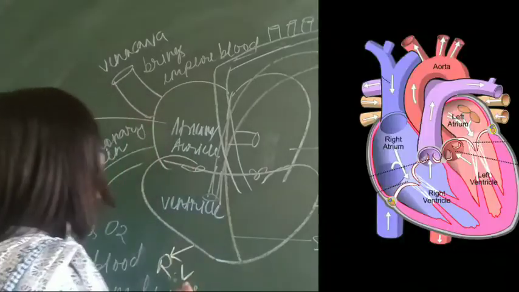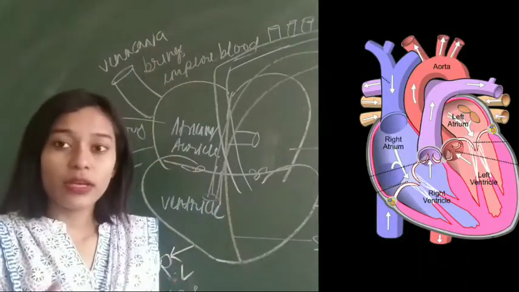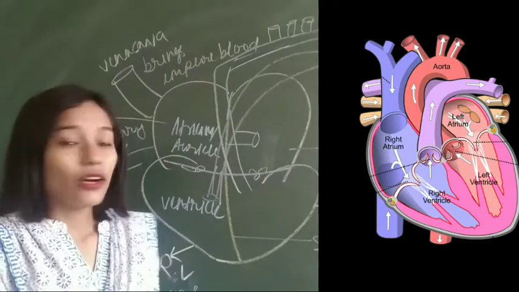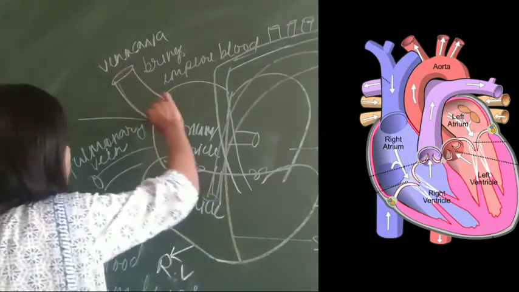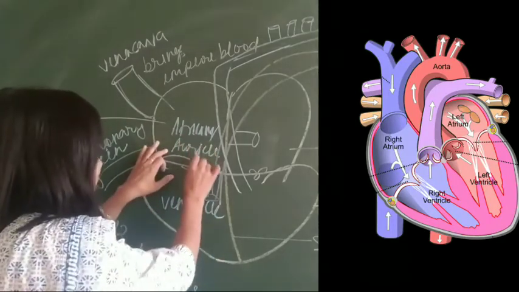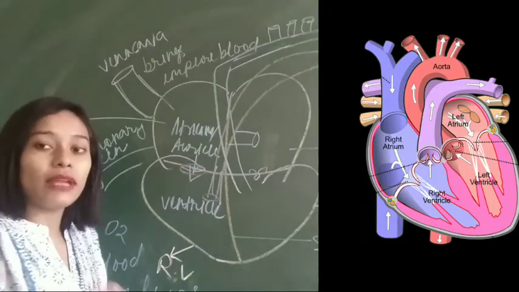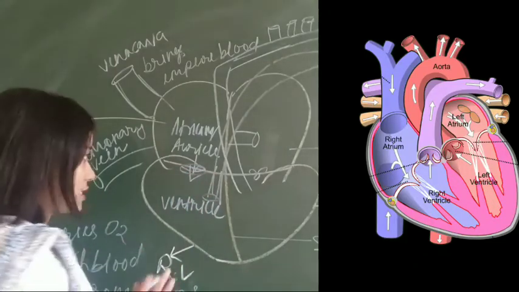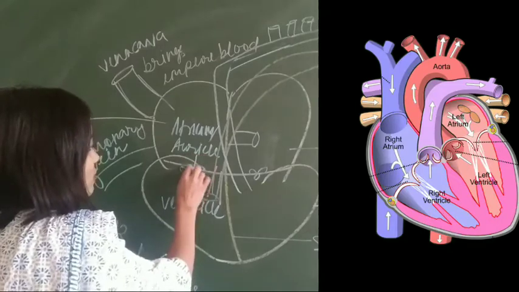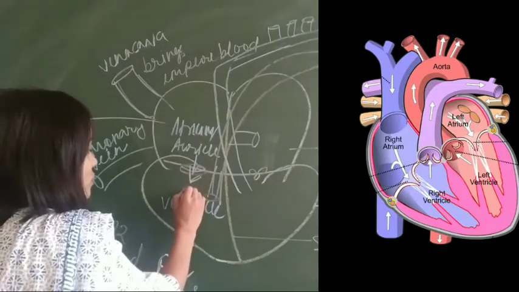You see, at first what happens? Vena cava. This vena cava brings all the deoxygenated blood from all over our body, and it will give it to the right auricle. Now from the right auricle it will come to the right ventricle. There is a valve which prevents the backflow of blood. Now you see what happened. The blood comes from the right auricle to the right ventricle.